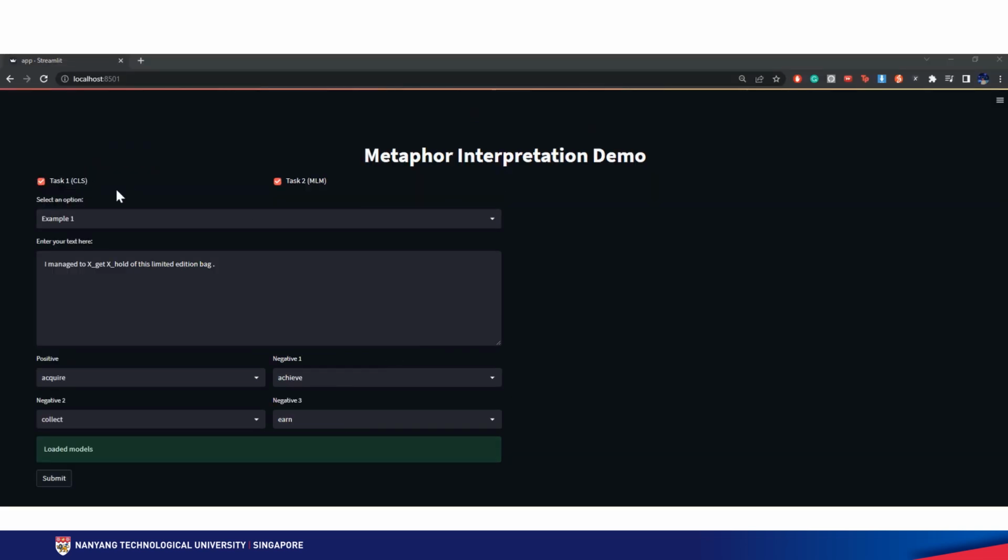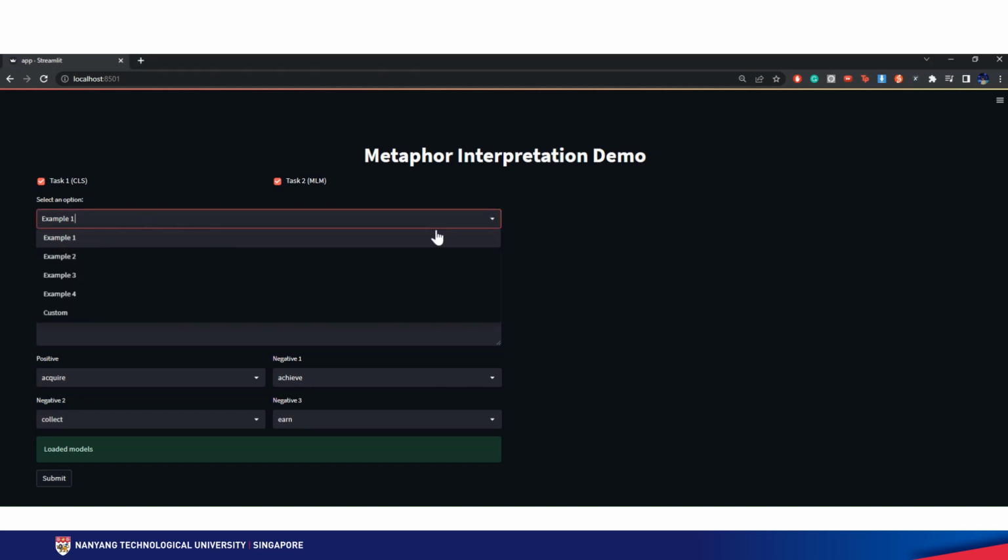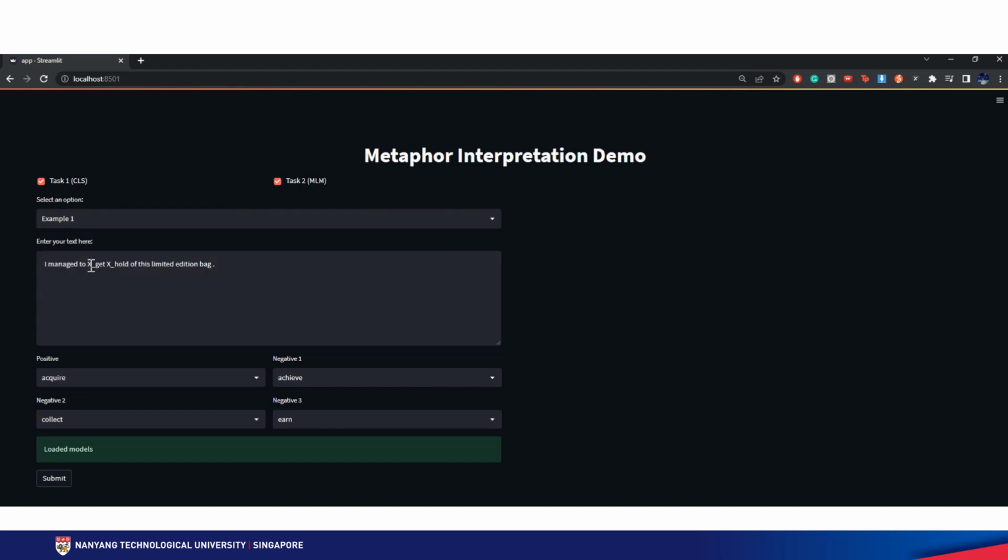So here is the simple web UI that I've made to deploy and to visualize the models. So over here you can see that both paradigm 1 and 2 models are being selected. You can choose either one of them or both. And then over here you can see that there's a drop down with a few examples for reference purposes and also custom, which means that you can input your own text and labels. So the example sentence over here is I managed to get whole, which is the metaphor denoted by the X and the underscore of this limited addition bag.